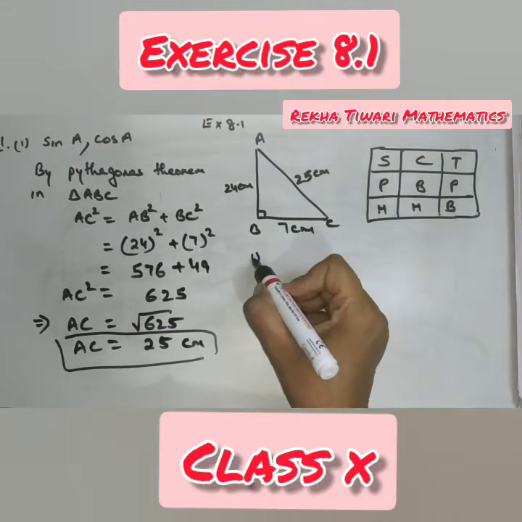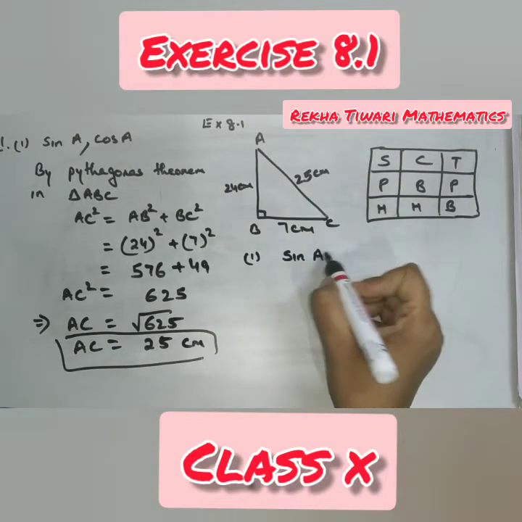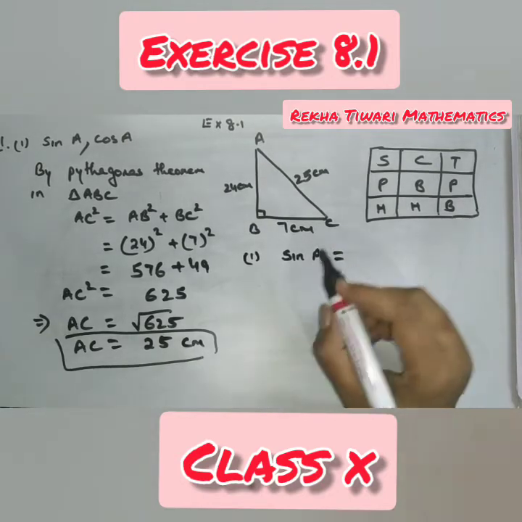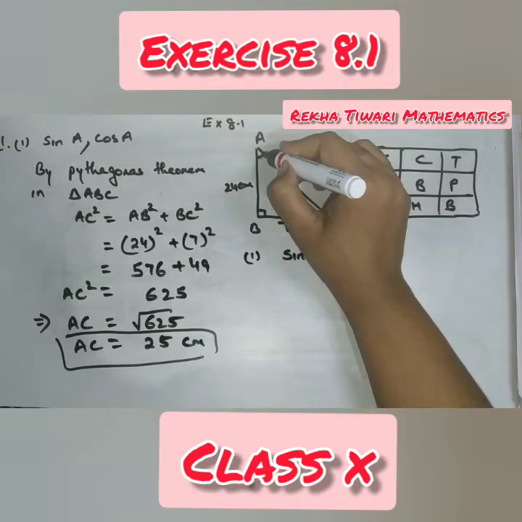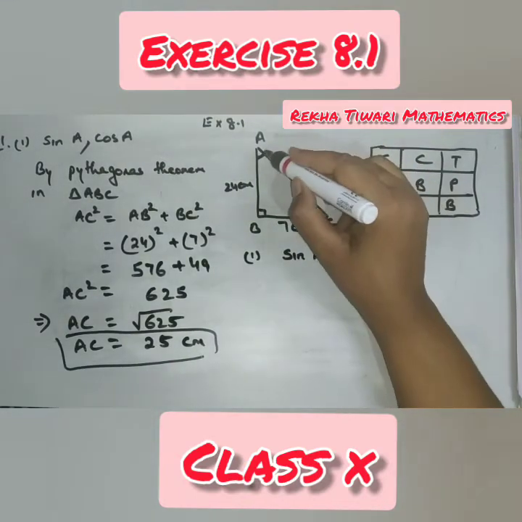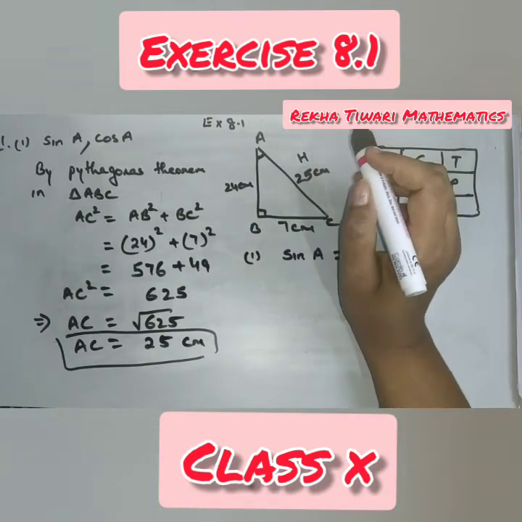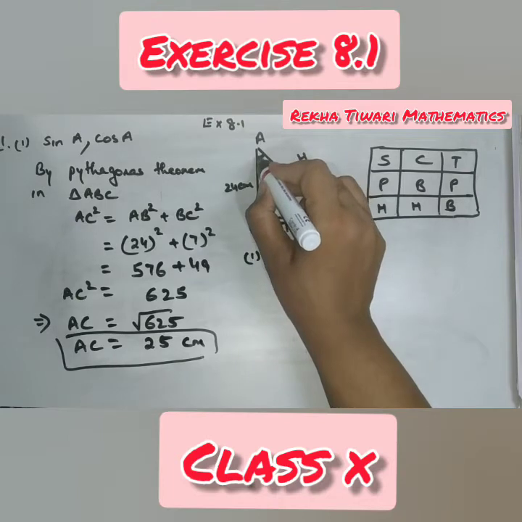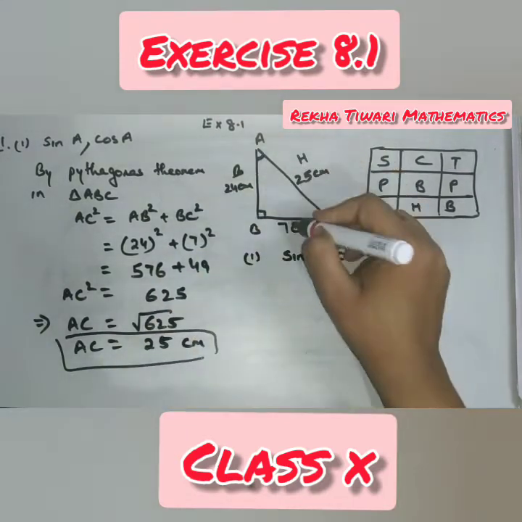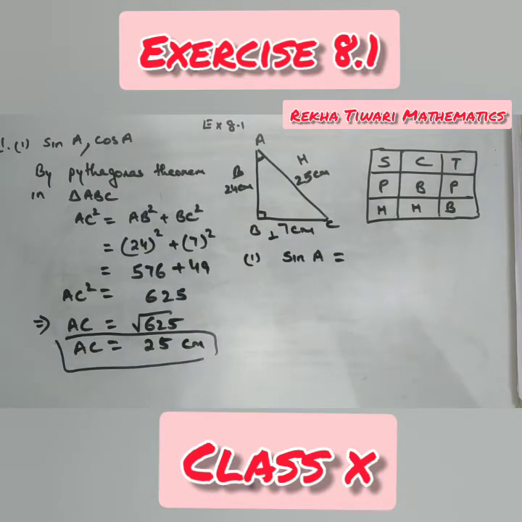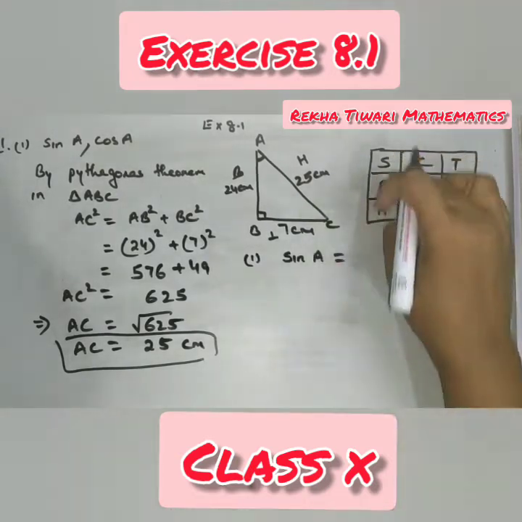Now look here, in the first part they have asked about sin A. Angle is given. In place of theta they have mentioned the vertex. A is the vertex. That means they are talking about this angle. If you consider this angle, 25 is the hypotenuse. Definitely adjacent to this angle, 24 is the base, and opposite to this angle 7 is the perpendicular. Clear? So the most important part, just mention which is base, which is perpendicular, and which one is the hypotenuse. And secondly, you have to write down the formula now.